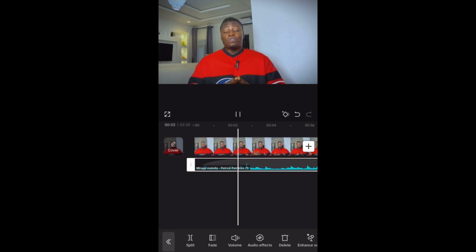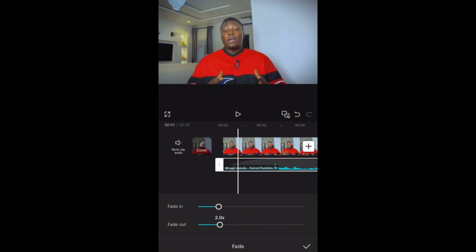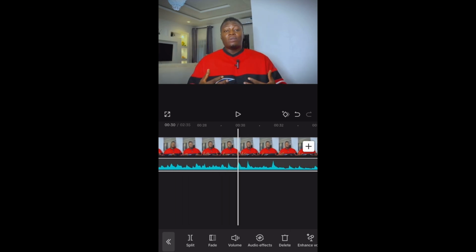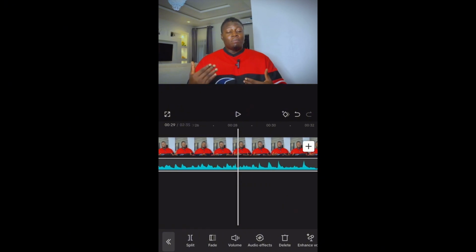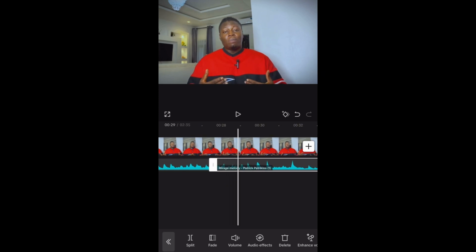For some of you guys that have been using CapCut, if you want it to fade out, you just click on this fade out right here, and then select the amount you want. Then that's it, right? So it's exactly how to do that. Then for instance, if you don't want some certain part of the audio, you want to delete off some part, all you just need to do is make sure the audio is selected. Then click on this split, then split off the part you want, then click on delete, it will go, right?